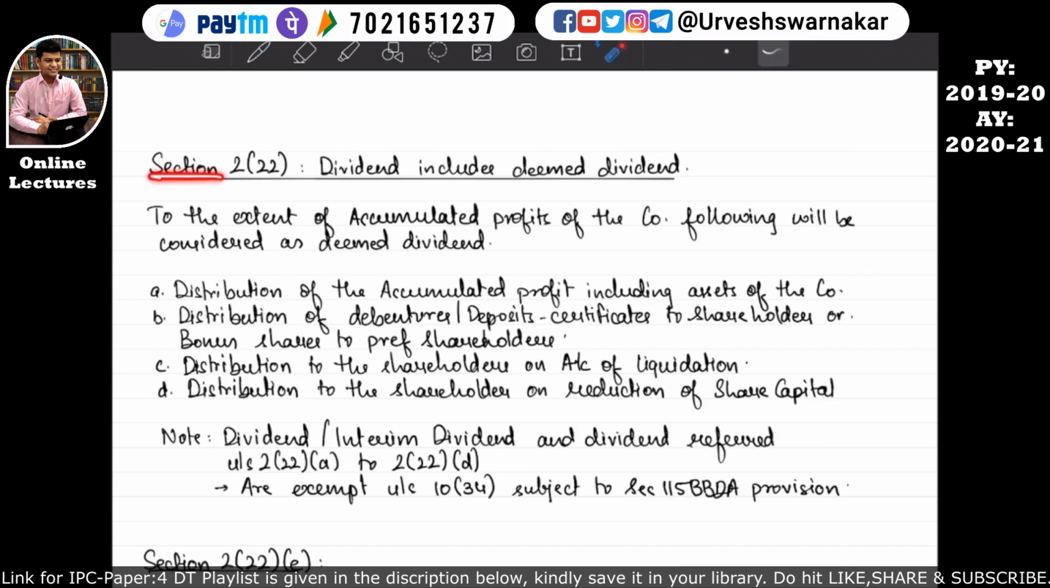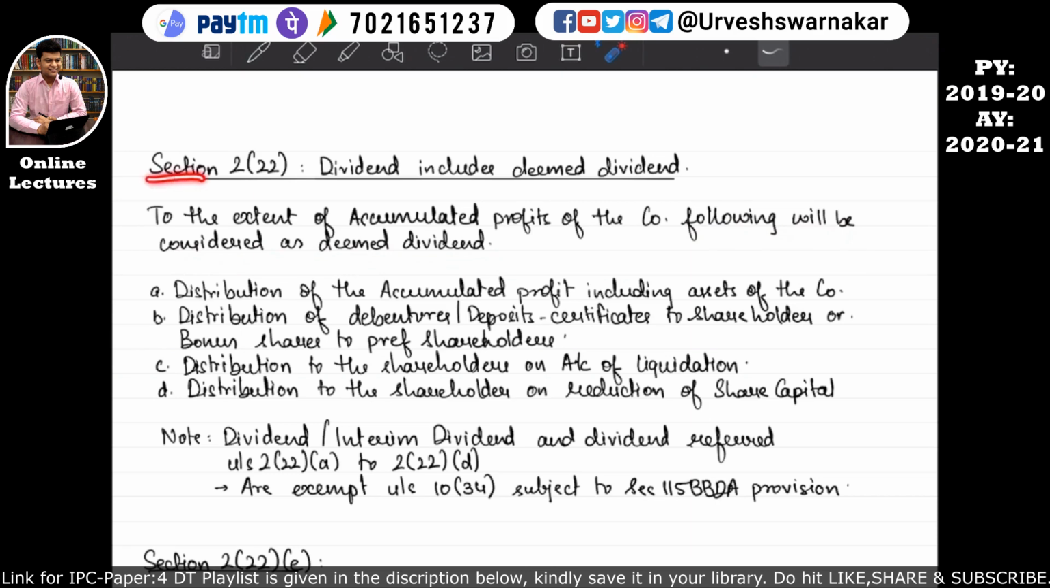So what does section 2 subsection 22 subsection A say? If a company is trying to distribute any money out of accumulated profit or distribute any assets of the company, then to the extent of the accumulated profits of the company, the following will be considered as deemed dividend. I hope this is quite clear. So let's understand our next section, that is section 2 subsection 22 subsection B, which says that if a company is distributing debentures or deposit certificates to the shareholders, or bonus shares to the preference shareholders, to the extent of the accumulated profits of the company, the following will be considered as deemed dividend. I hope this is quite clear to you all.